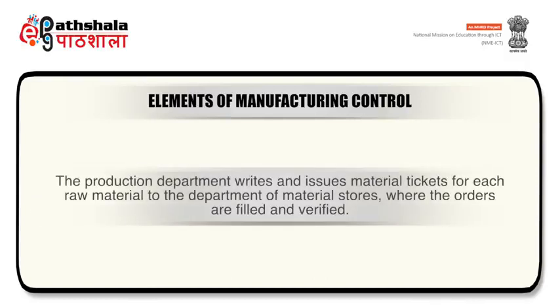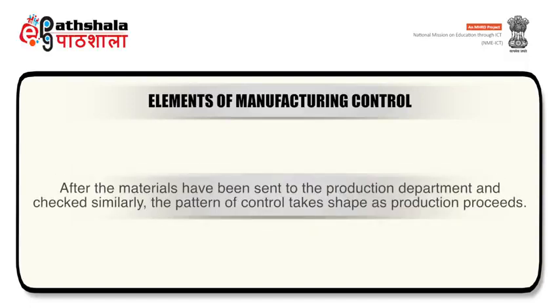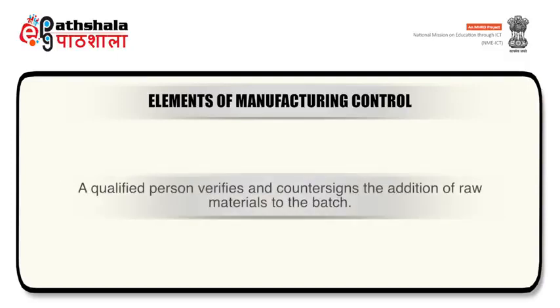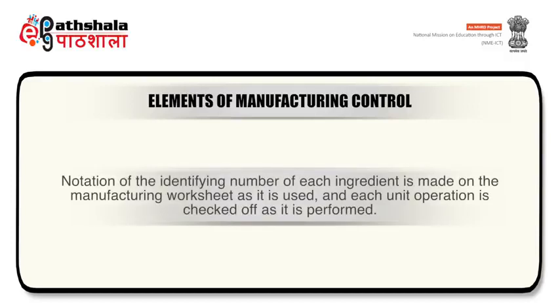Production department writes and issues material tickets for each raw material to the Department of Material Stores, where orders are filled and verified. After materials have been sent to the production department and checked similarly, the pattern of control takes shape as production proceeds. A qualified person verifies and countersigns the addition of raw materials to the batch. Notation of the identifying number of each ingredient is made on the manufacturing worksheet as it is used, and each unit operation is checked off as it is performed.